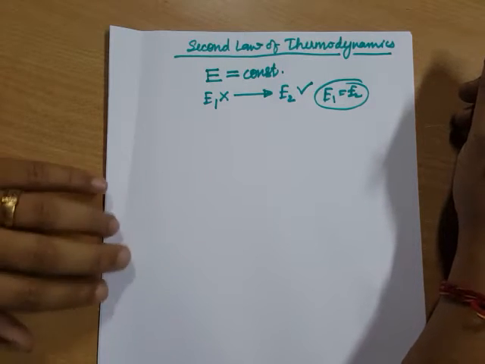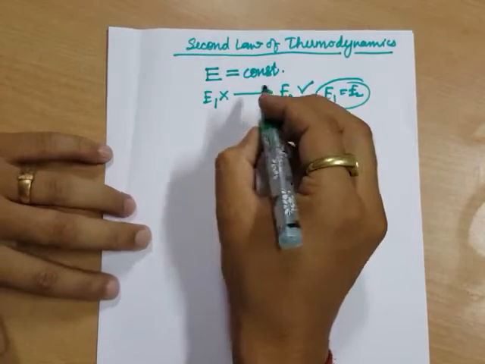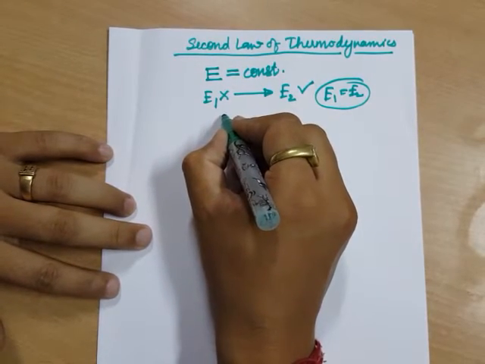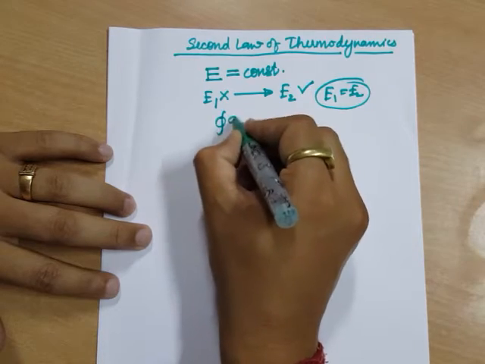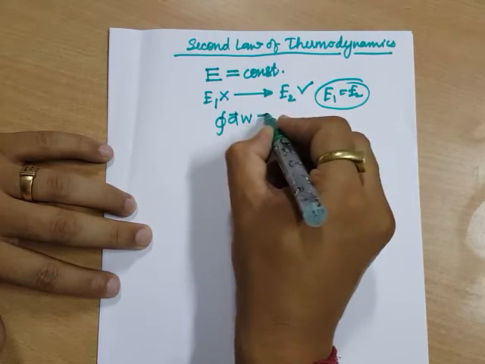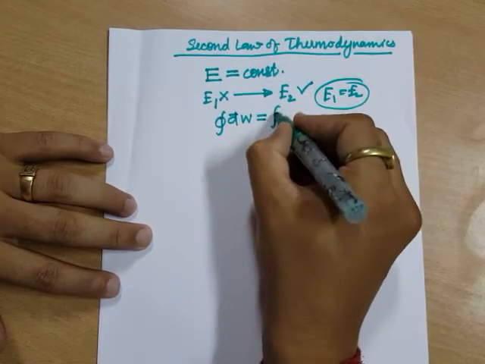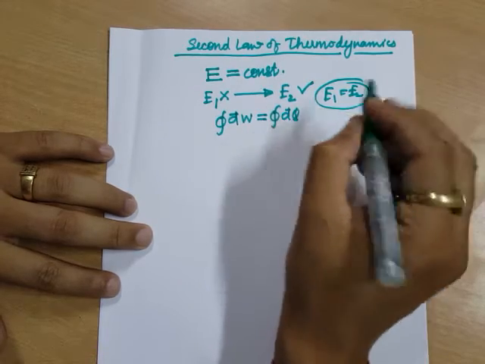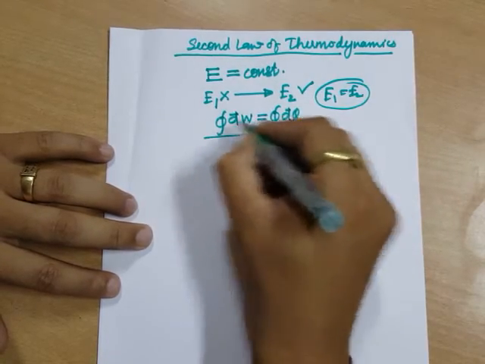You have seen Joule's experiment, where Joule said that in a cycle, the amount of work done is equal to the amount of heat transfer in the cycle. It is absolutely true.